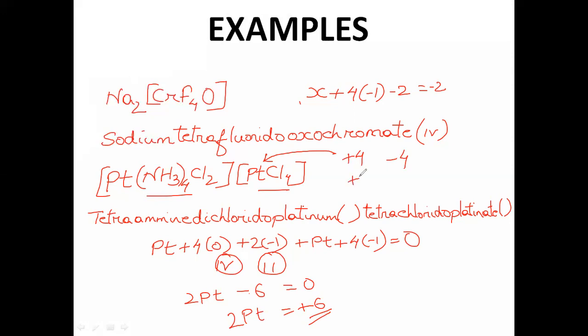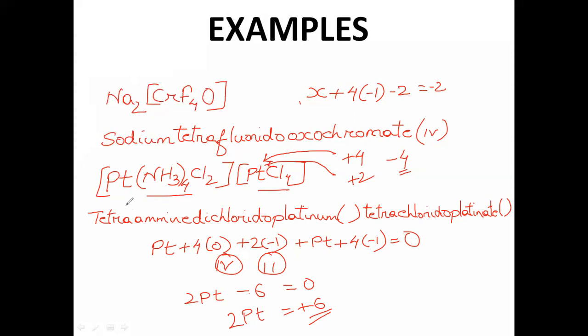Now let me put plus 2. So if I put this platinum as plus 2, okay, and if you see over here, it is minus 4, plus 2 and minus 4. How much is left? Minus 2. Makes sense, because this is a negative ligand and it has a negative group, or it is a negative complex or anion and has a charge of minus 2, balanced charge. Now, if this is minus 2, this has to be plus 2. Will it be plus 2?